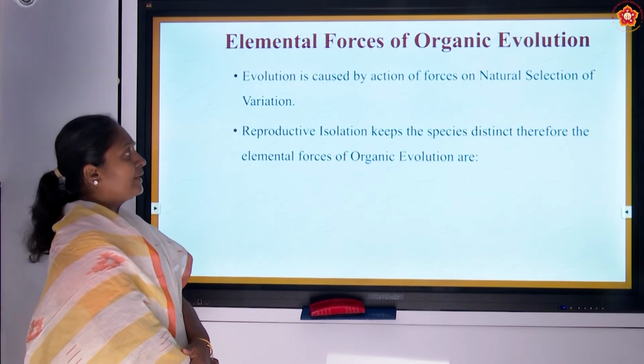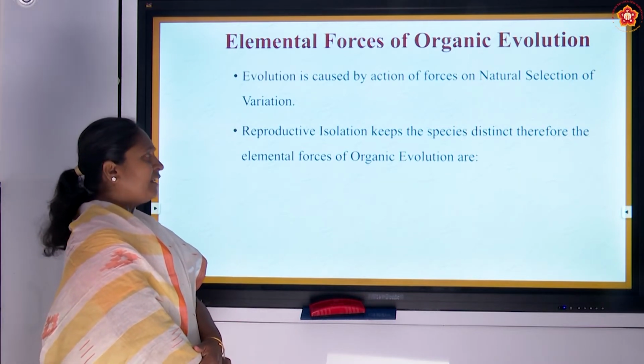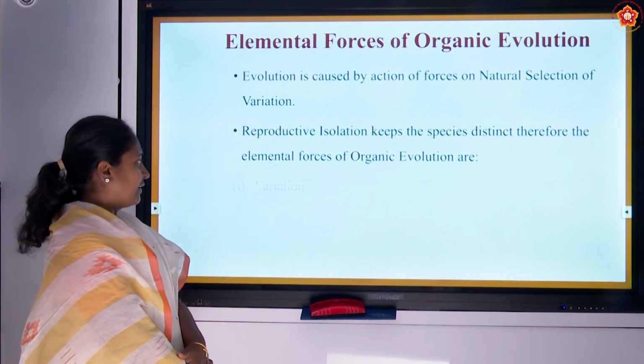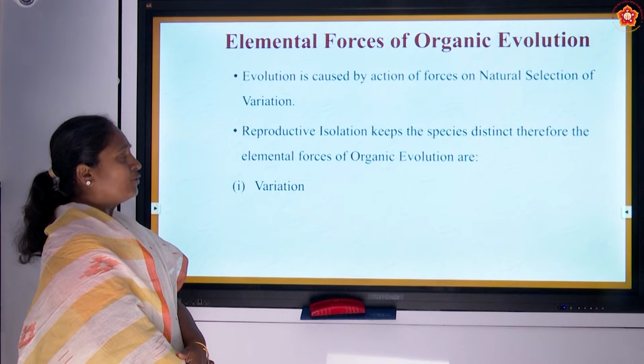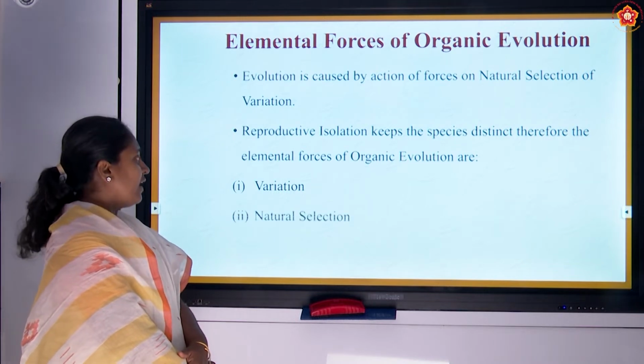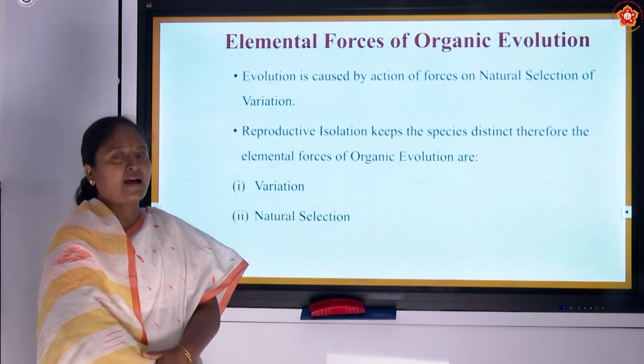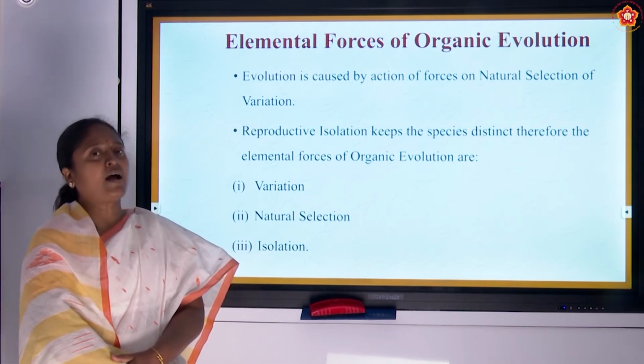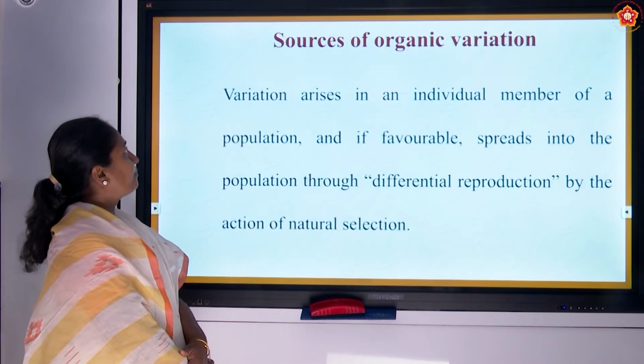This is one of the important phenomena and an elemental force of organic evolution. In that, the organism tends to accumulate more variation and nature will select an advantageous character, and we can see isolation is also a part of this mechanism.